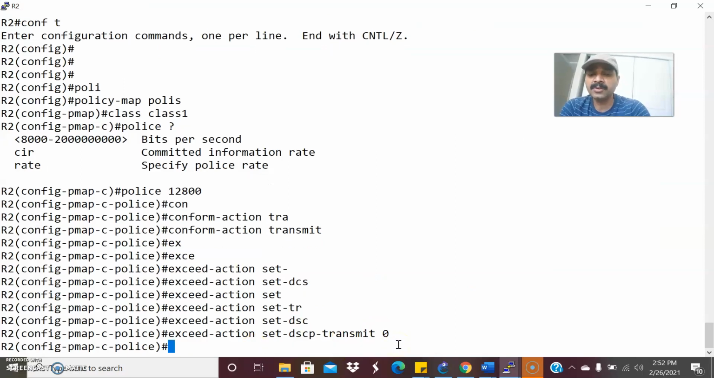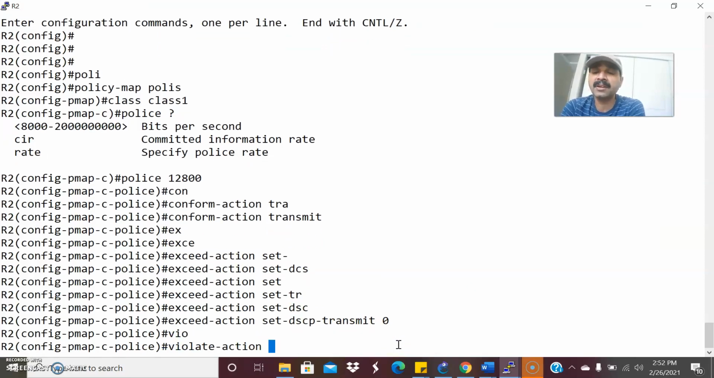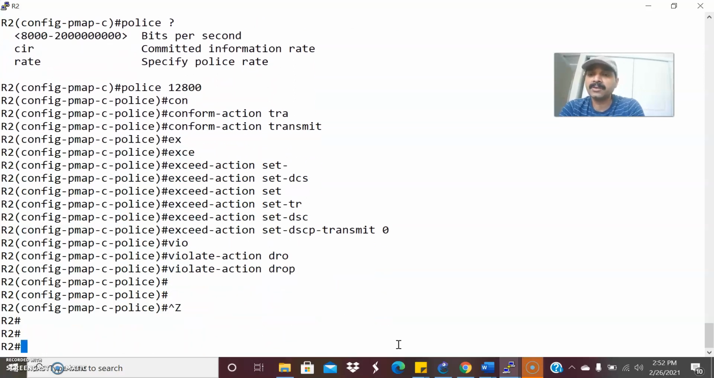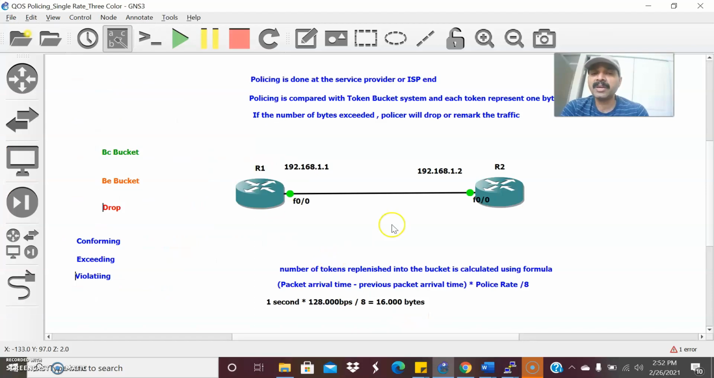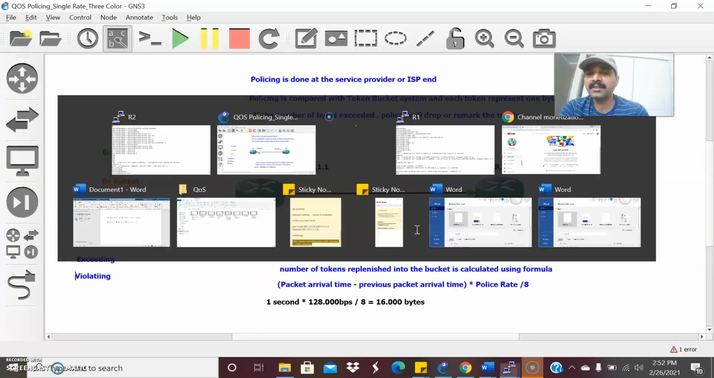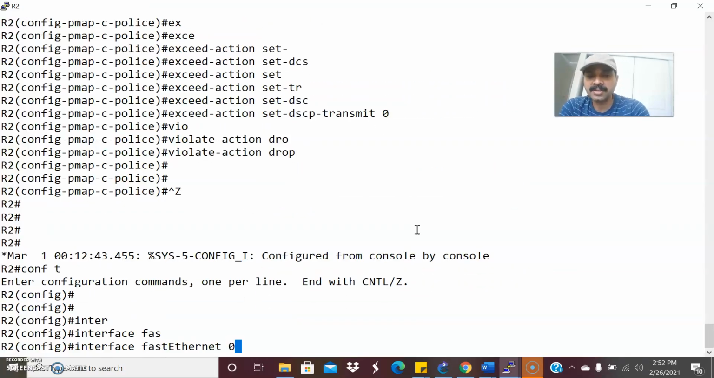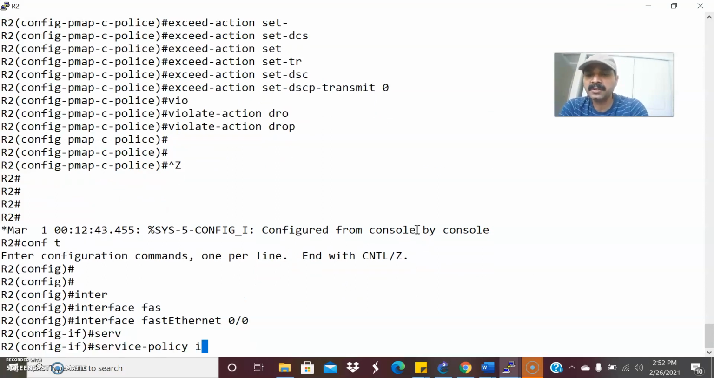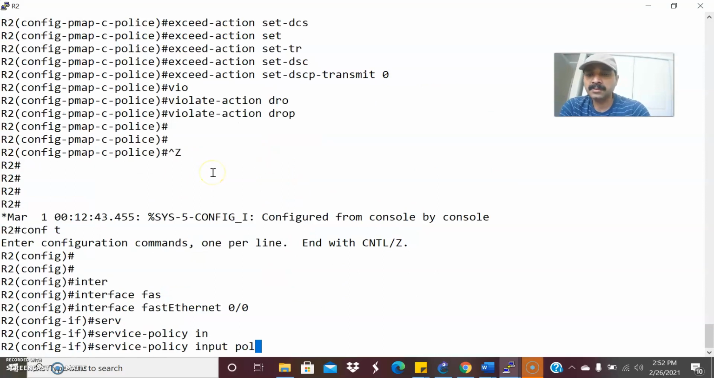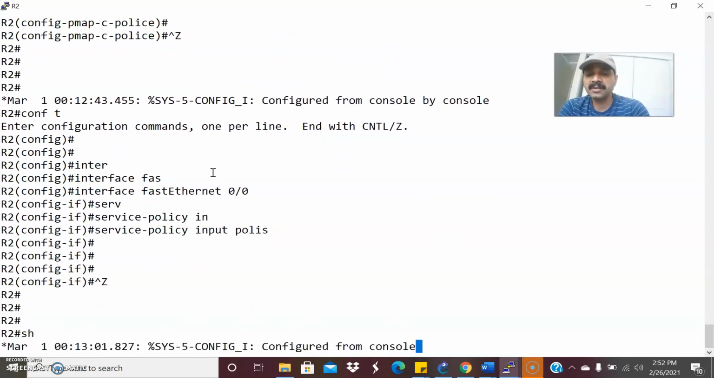After that, the third one is the violate action. For packets that are not conforming or exceeding, the police will not take any action but will drop the packets instead. That's the purpose of the violate action, so I have configured the violate action also. Once it is done, I have to map this policy to the corresponding interface using the service-policy command. So go to configuration mode, interface FastEthernet 0/0, service-policy input, and what is the policy we have given? Police, right? So police.